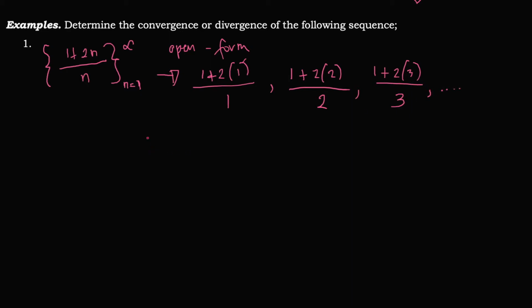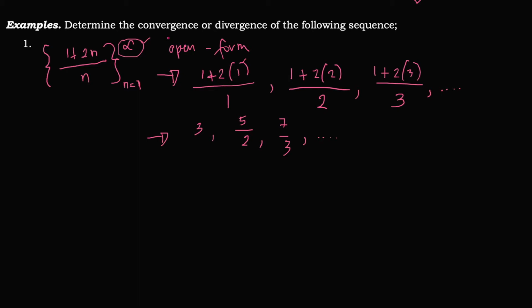So we will simplify. 2 times 1 is 2, 2 plus 1 is 3. 3 over 1 is 3. I will not write the 1 as the denominator anymore. Then 2 times 2 is 4, 4 plus 1 is 5. The denominator is 2. And 2 times 3 is 6, 6 plus 1 is 7, so 7 over 3 is 7/3. This sequence will continue because our upper limit in the given problem is infinity. So that is the open form.